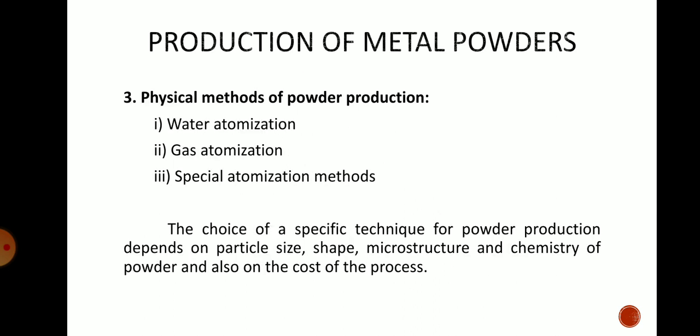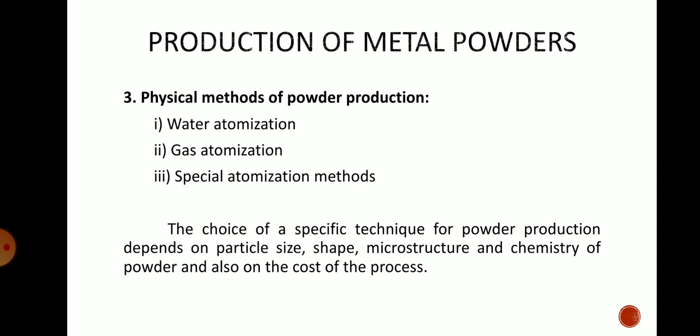Next, physical methods of powder production. In that the atomization method comes. In that we will see the types of that atomization or physical method of powder production. First one is water atomization, second gas atomization, and third special atomization methods.